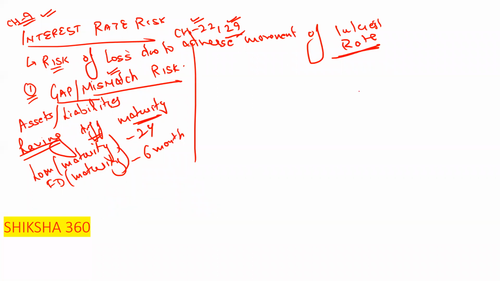Now the second one which we have to discuss is basis risk.